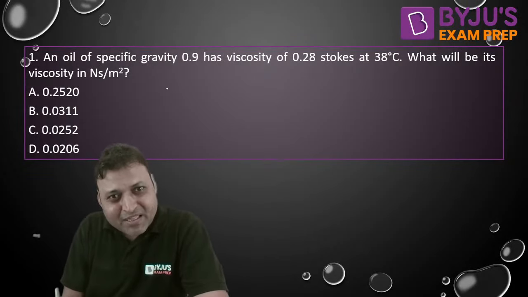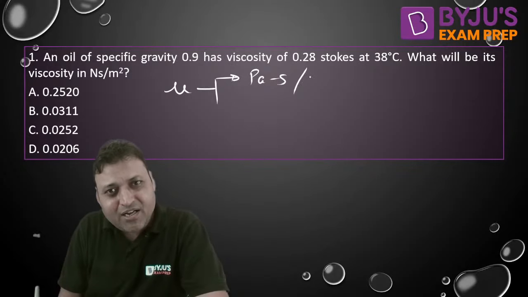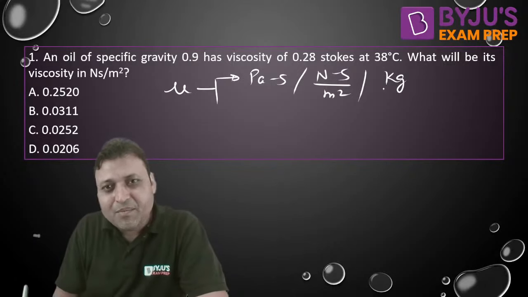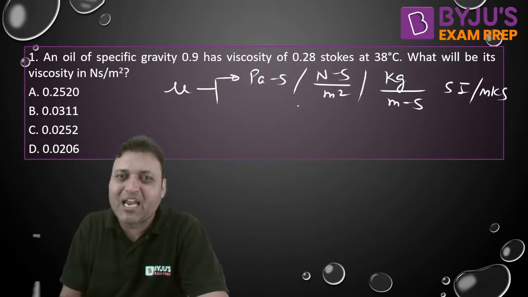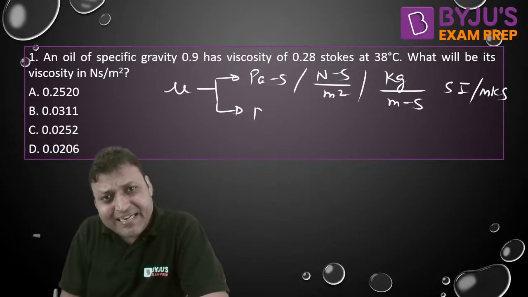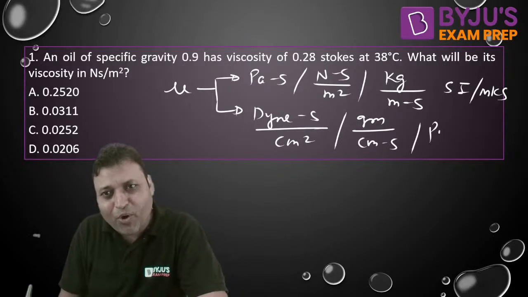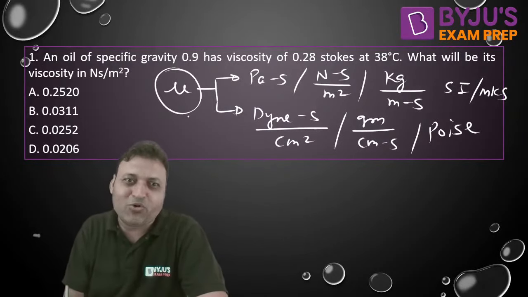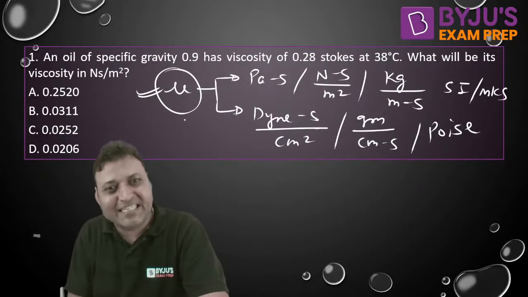The SI or MKS units of dynamic viscosity are Pascal second, Newton second per meter square, or kg per meter second, and the CGS unit is dyne second per centimeter square or gram per centimeter second or poise. You should know the conversion.